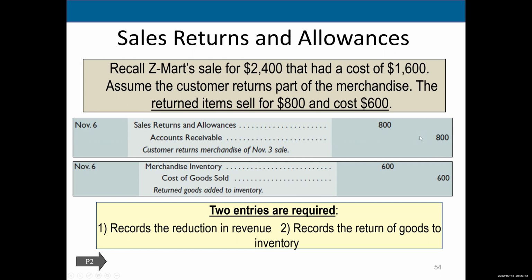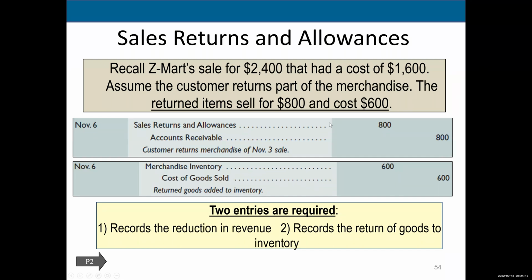Okay. And then he did give us the inventory, so we've got to record the inventory asset coming back in. And if the inventory comes back in, it wasn't sold, so we have to reduce our cost of goods sold. So debit, merchandise inventory, 600, credit, cost of goods sold, 600. Okay. Now that's for a